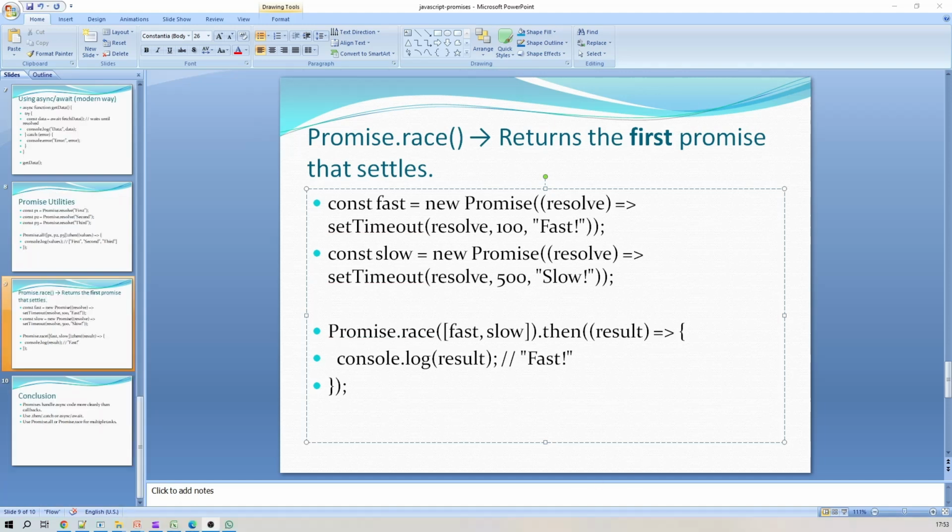Likewise, only one promise will be executed first out of these two promises, because we are also setting 100 milliseconds for this promise and 500 milliseconds for this promise. So this promise will be executed much faster, and it will give us fast as the outcome. So this is another utility provided by promises.